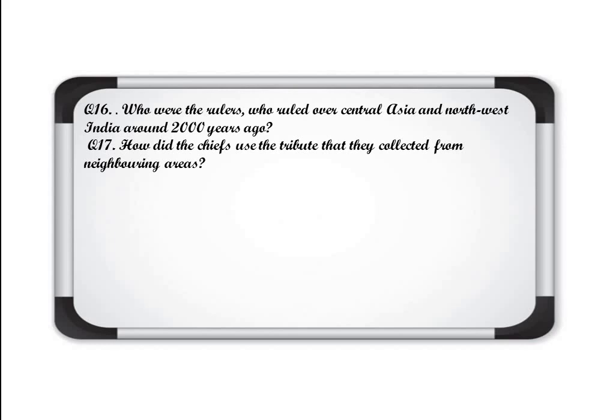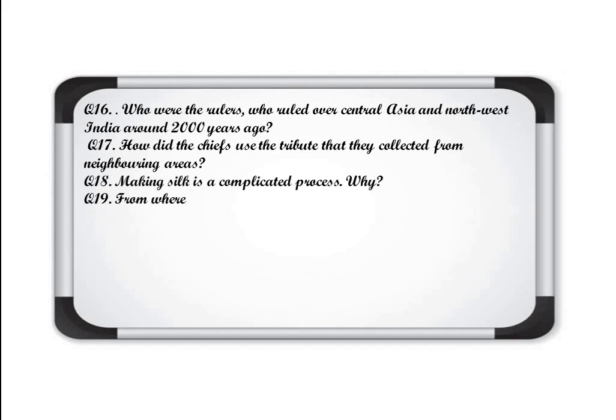How did chiefs use the tribute that they collected from neighboring areas? As they were not collecting any tax, they were collecting tributes. So they were using it in different tasks, and the rest they were distributing among relatives or different people.